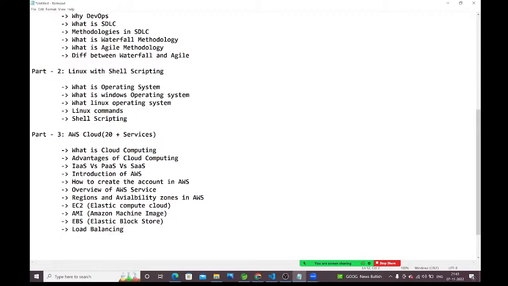Okay, next we will talk about auto scaling. Auto scaling means what? Here I have taken only 10 servers. Regularly I will get 1 lakh requests per hour, and to handle 1 lakh requests per hour, 10 servers are sufficient for me.